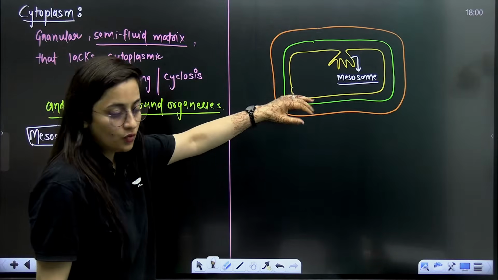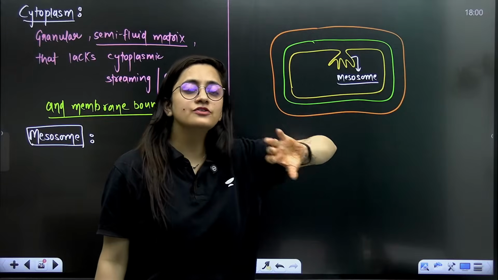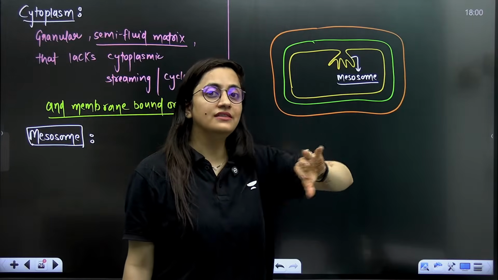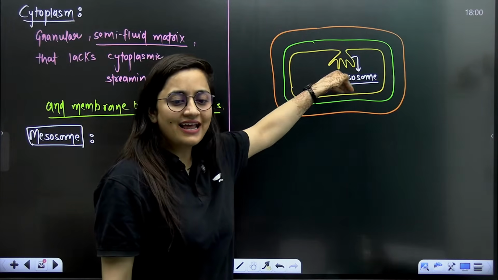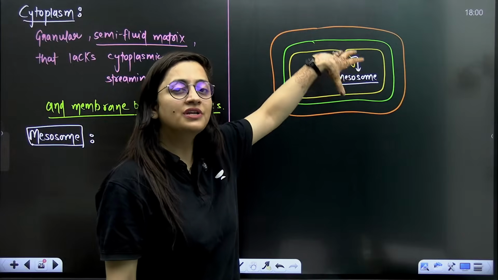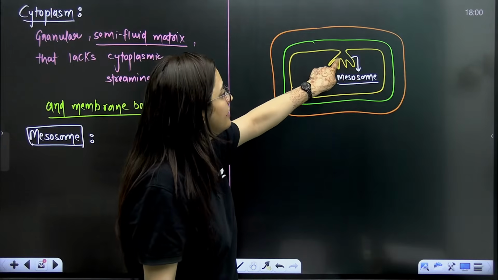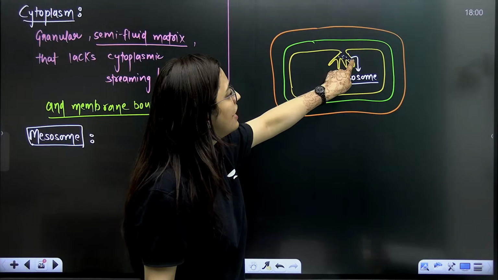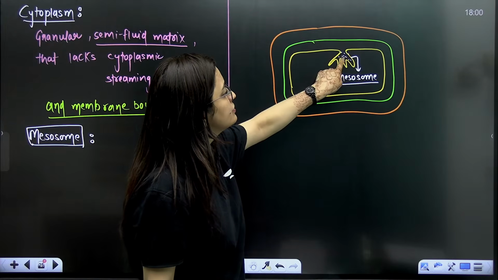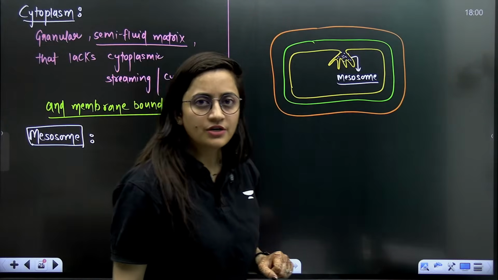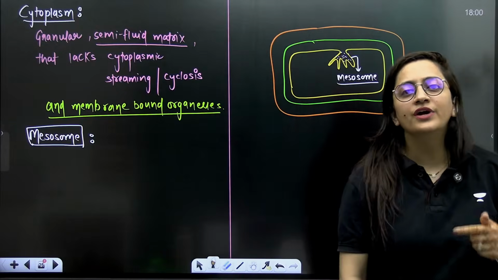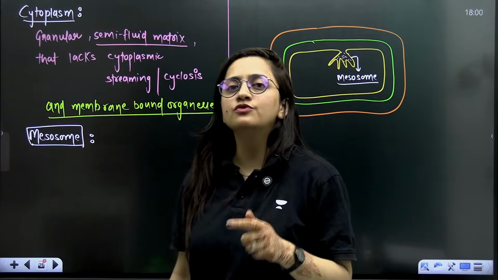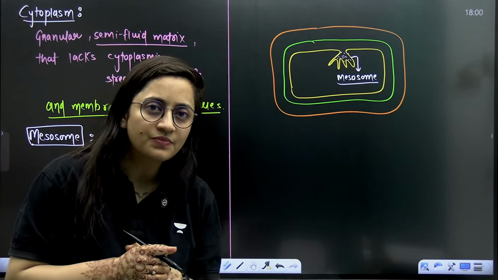And why is it so? Because in the case of a prokaryotic cell, you will see there is some finger-like structure that is going to increase the surface area. And here you are going to see the respiratory enzymes.